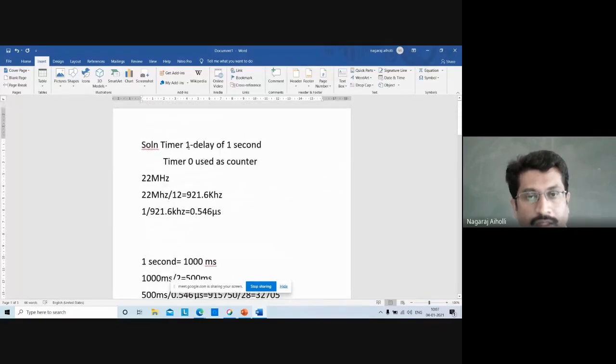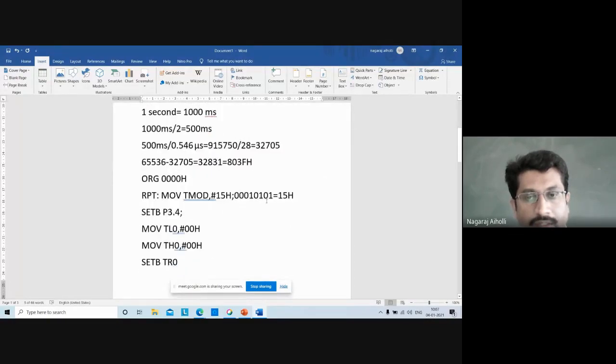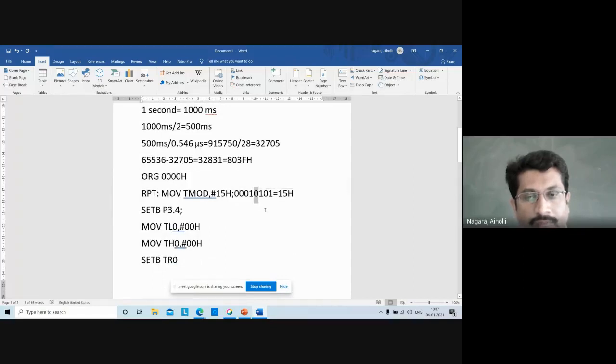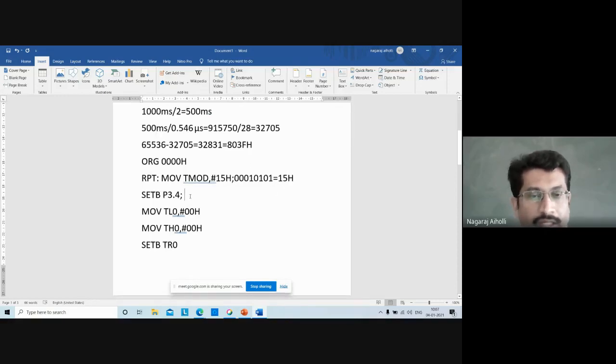Timer 1 we are using to provide the delay. Then timer 0 is used as a counter. Gate is 0, then C/T bar is 1, since we are using it as a counter. Then mode is 0 1, mode 1. Timer 0 in mode 1 as a counter. So it is 0001, which is 1, and 0101, which is 5: 15H. Then we are making the pin P3.4 high to make it an input pin, to configure the pin P3.4 to receive the pulses. We are storing 0000H in the TL0 and TH0 registers to initialize them.